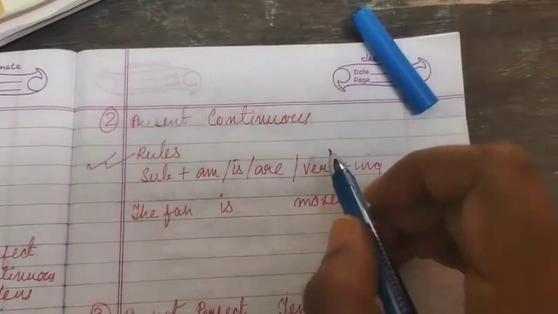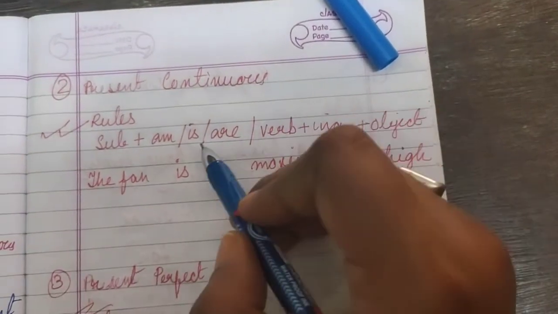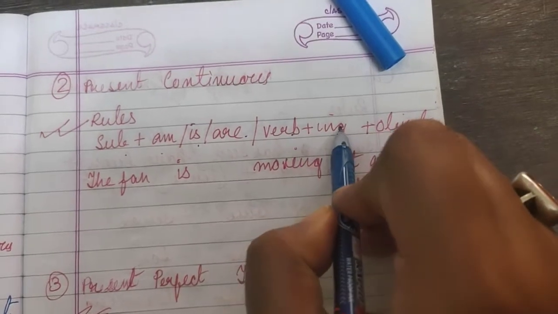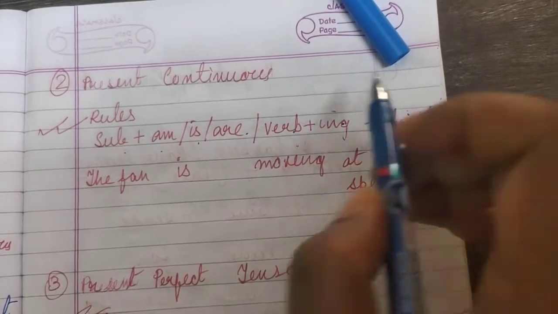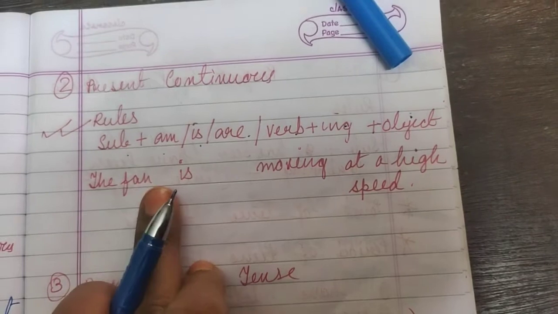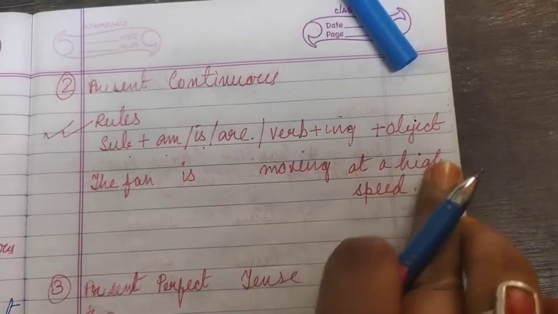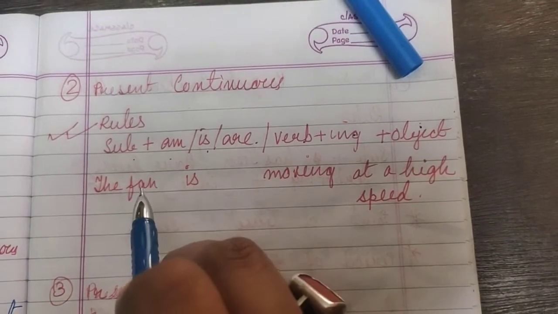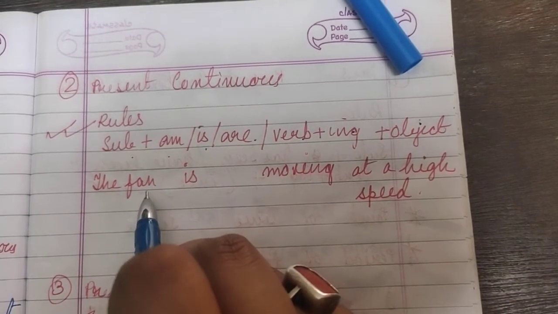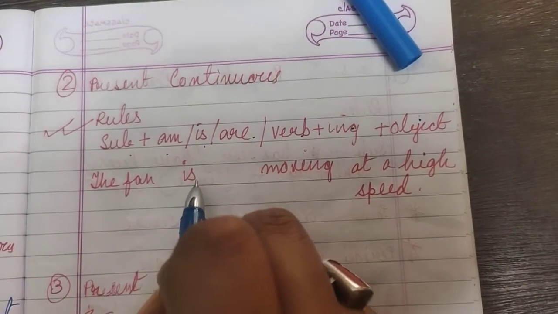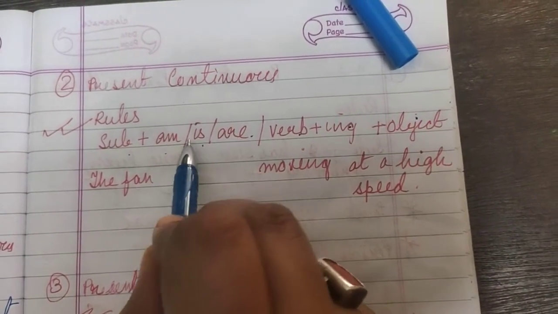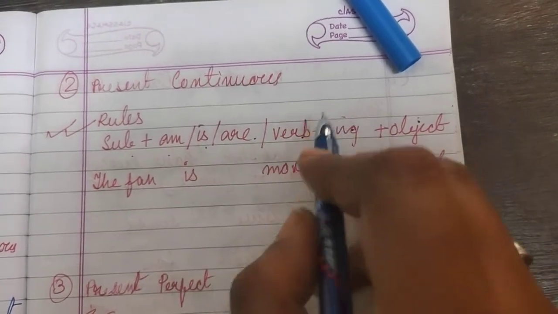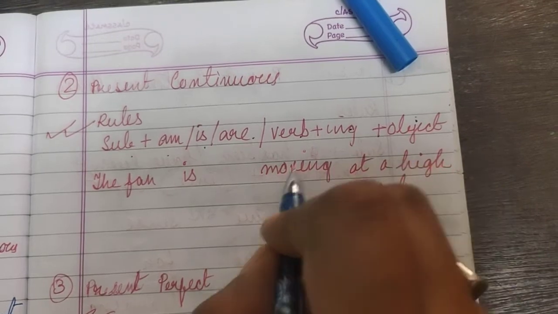Now present continuous tense. The rule of present continuous tense is subject plus am, is or are plus verb plus ing plus object. Okay. So in present continuous tense, the fan is the subject, is moving at a high speed. Listen students, why is? Because the subject must agree with the verb. Am, is, are will be put according to the subject. It must match with the subject. Okay. And then verb plus ing, move plus ing, moving.